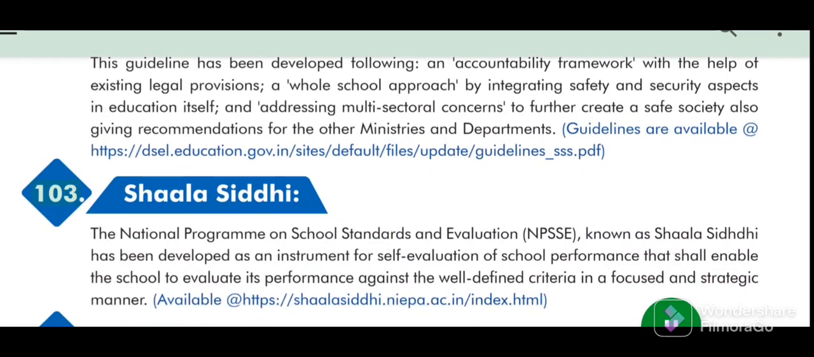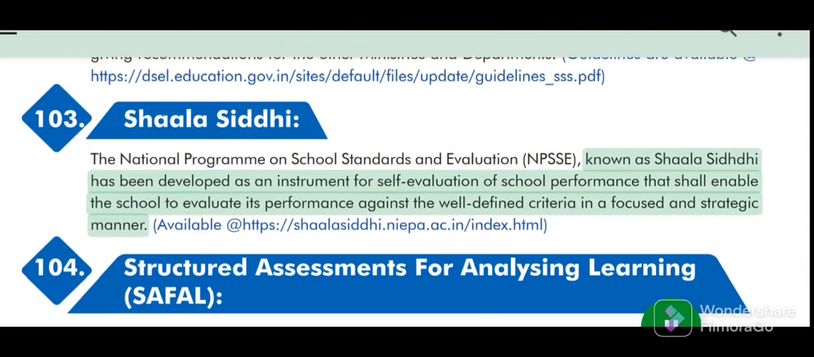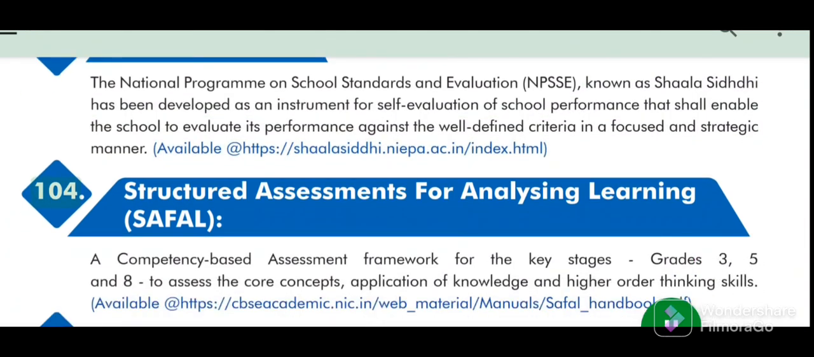103. Shala Siddhi. The National Program on School Standards and Evaluation (NPSSE), known as Shala Siddhi, has been developed as an instrument for self-evaluation of school performance that shall enable the school to evaluate its performance against the well-defined criteria in a focused and strategic manner. Available at web links.